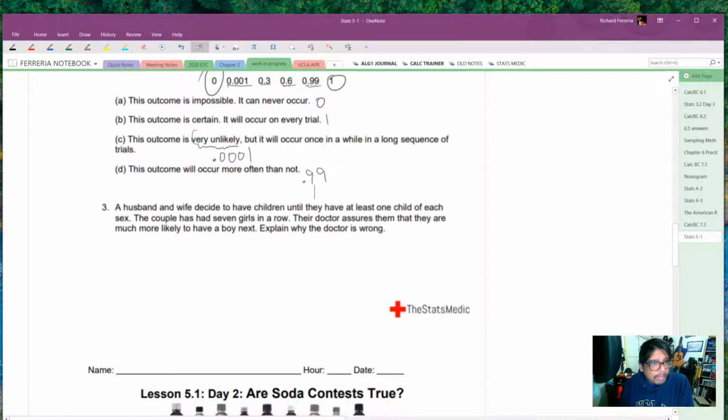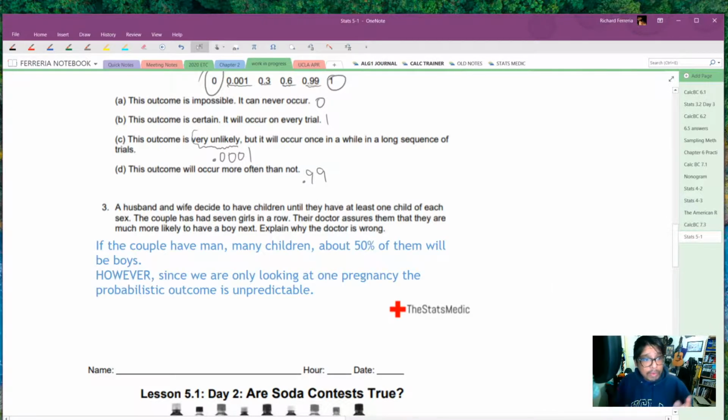Okay. A husband and wife decide to have children until they have at least one child of each sex. The couple has 7 girls in a row, and their doctor assures them that they are much more likely to have a boy next. So, explain why the doctor is wrong.